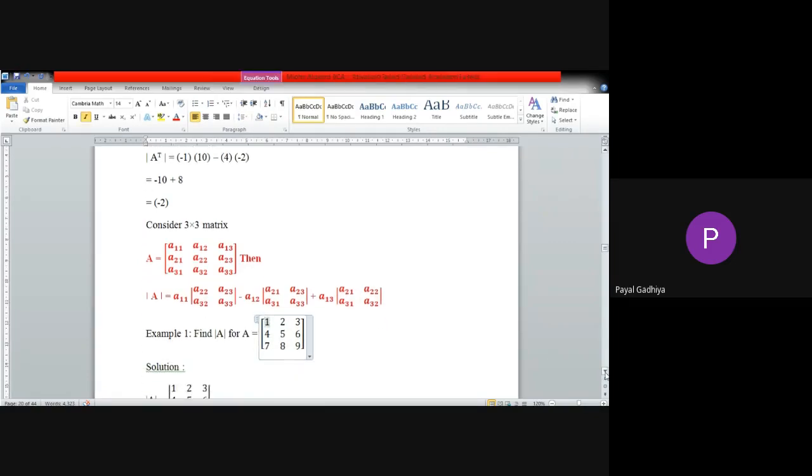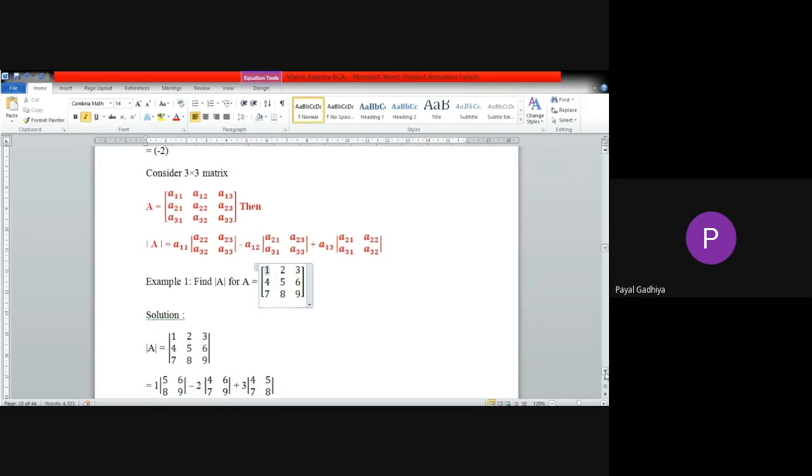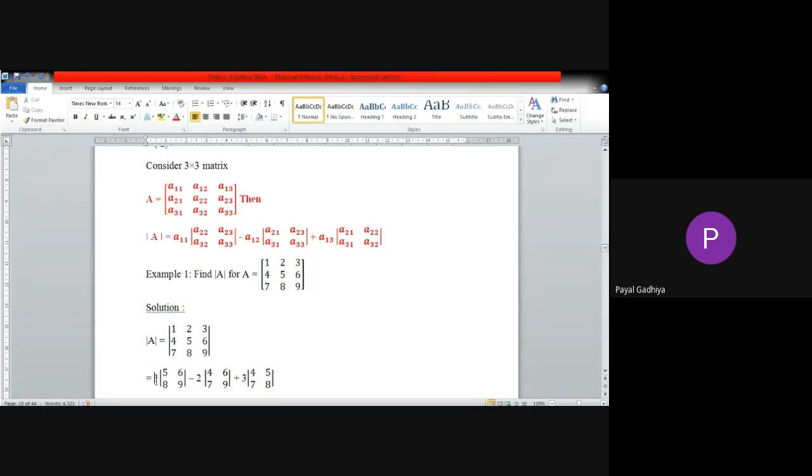I will write 1. Then, see, here I have written 1. Then I will hide first row, first column. We will hide that row and column, and the remaining part is 5, 6, 8, 9. So here I have written determinant 5, 6, 8, 9.